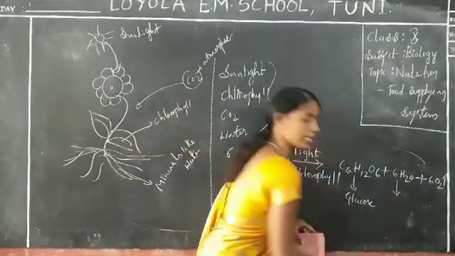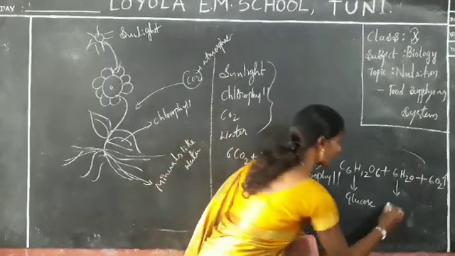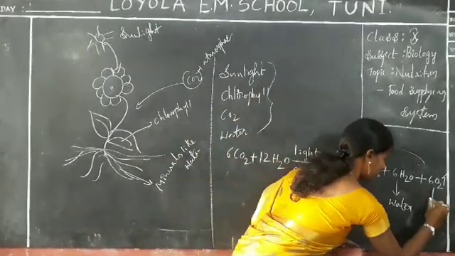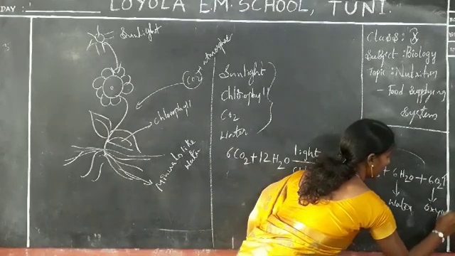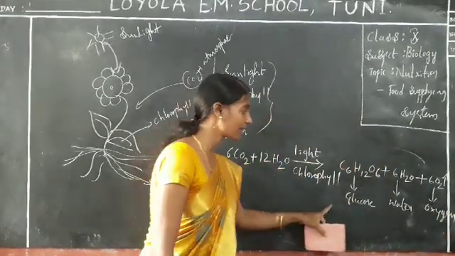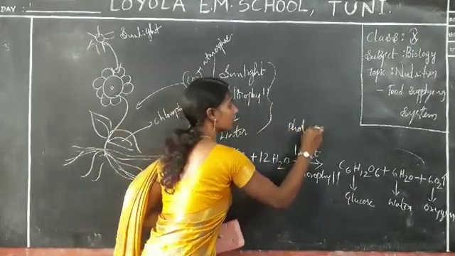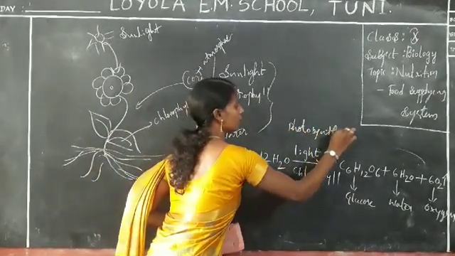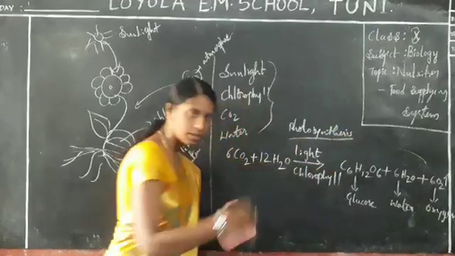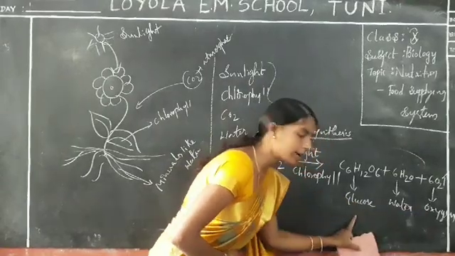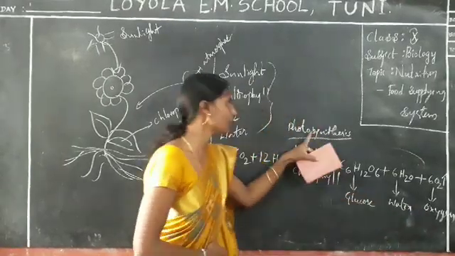And 6H2O, that is water, and O2 is oxygen. How many end products come from the photosynthesis equation? This is the photosynthesis equation, widely used nowadays. Glucose, water, and oxygen are the end products of photosynthesis.